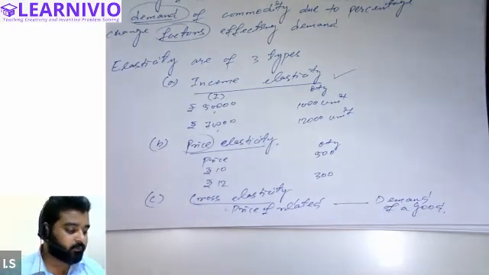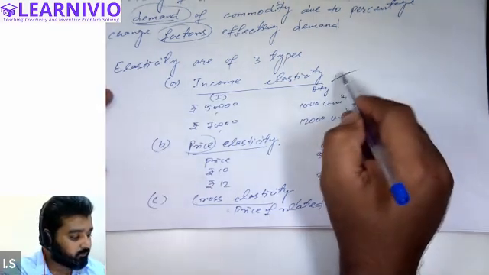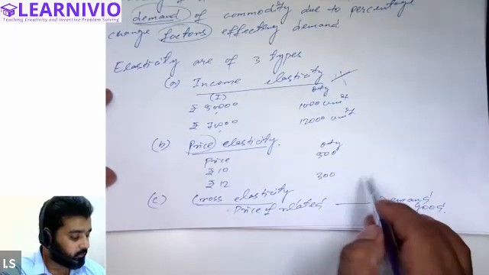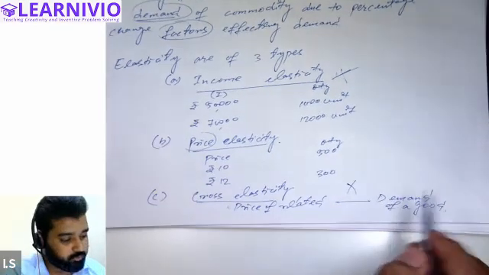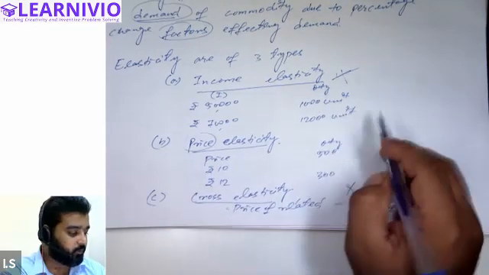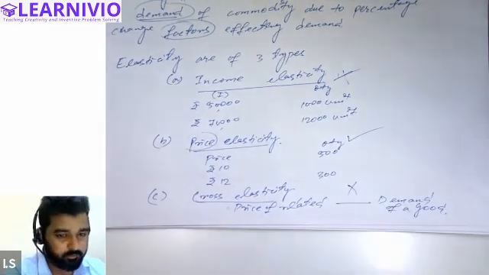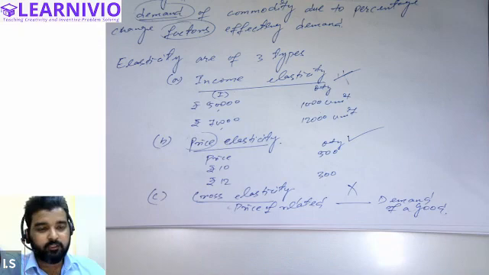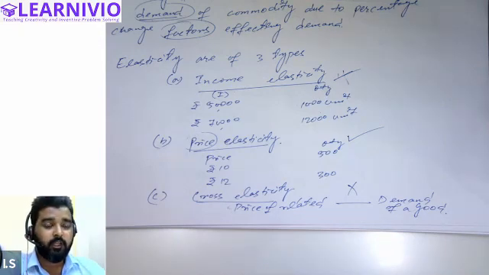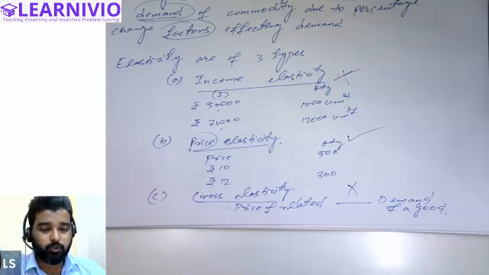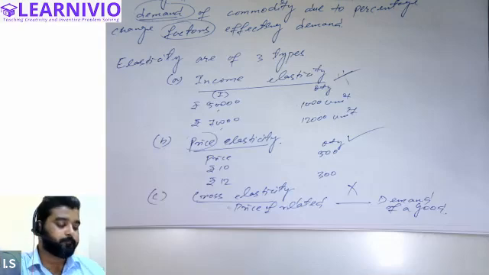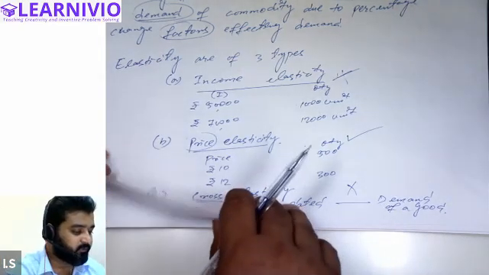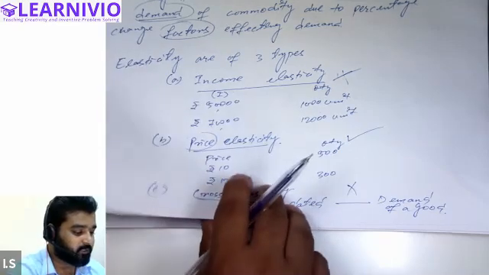So basically there are three types of elasticity: income, cross, and price elasticity. Income elasticity is not covered in our syllabus, and even cross elasticity is also not covered in our syllabus. We will be only discussing the price elasticity of demand. Whenever there is percentage change in demand of a commodity due to the percentage change in price of the commodity, this will be called price elasticity of demand. Listen to me carefully. When demand of the commodity changes due to the percentage change in price of the commodity, this will be called price elasticity of demand. So in today's session, we will be just talking about the price elasticity of demand.